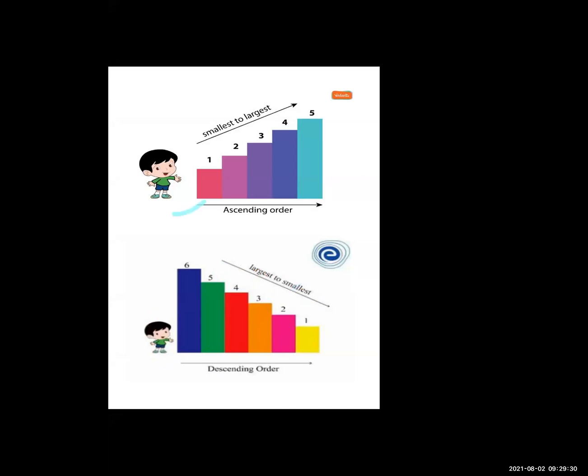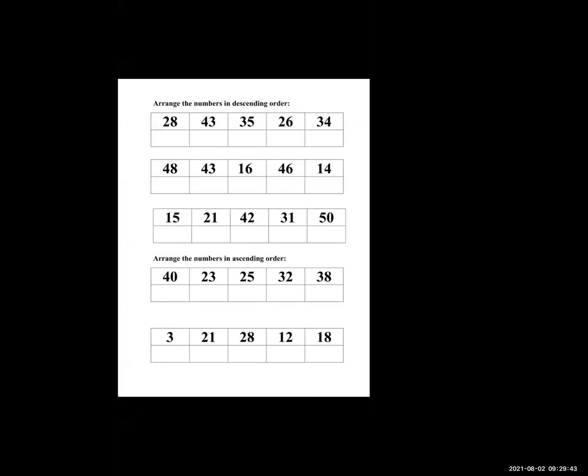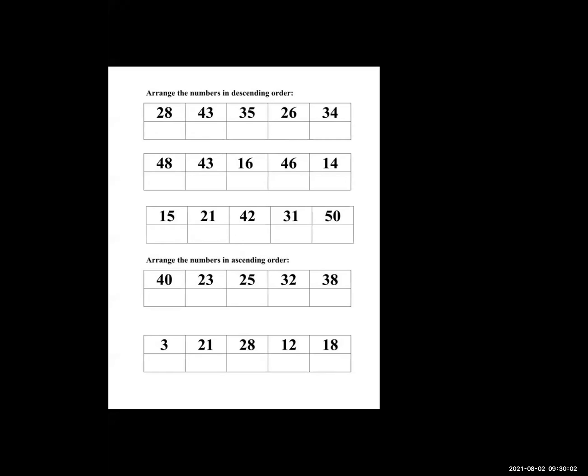Okay, so let me solve the ascending order and descending order sums. In our second standard, we already know 3 digit numbers. Everyone knows the 3 digit numbers. So we can start our ascending or descending order with the 3 digit and also the 2 digit numbers. Firstly, we can start with the 2 digit and then go forward to the 3 digit numbers. So students, here are some numbers. Different numbers, they are not the same, they are totally different. We have to arrange those numbers in ascending order or descending order.